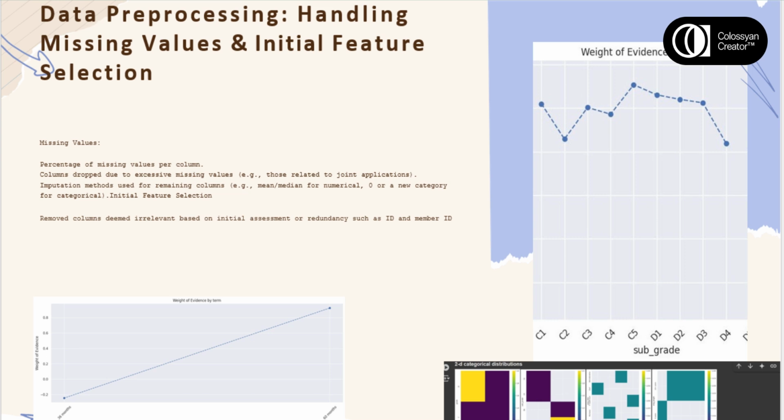Data preprocessing is crucial for model accuracy. Our first step was to clean and prepare the data. We started by addressing missing values. Columns with over 80% missing values were dropped. For others, we used mean or median imputation for numerical features and created missing categories for categorical ones. We also dropped columns that were initially deemed irrelevant based on our understanding of the data. For instance, we filled missing values in annual_inc with the mean. And for mths_since_last_delinq, we created a missing category.